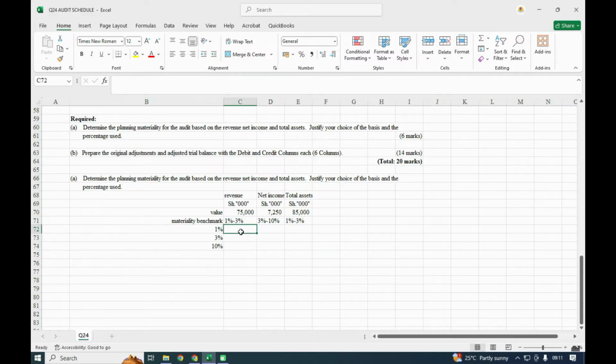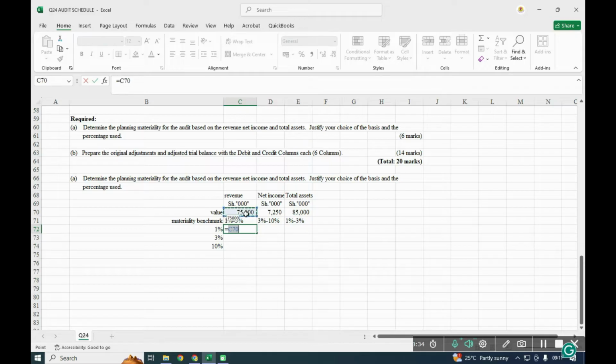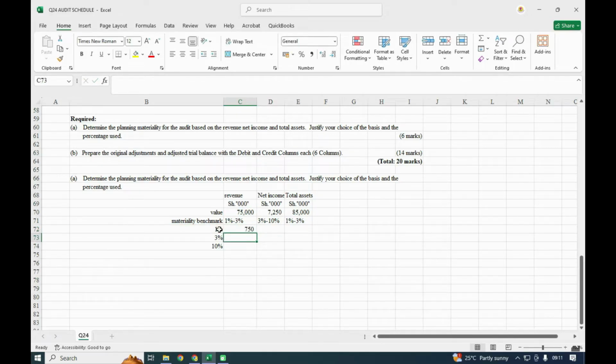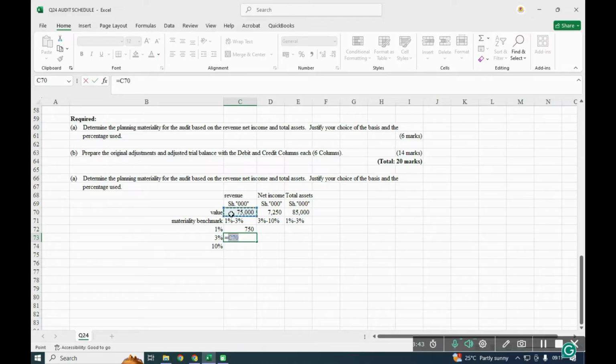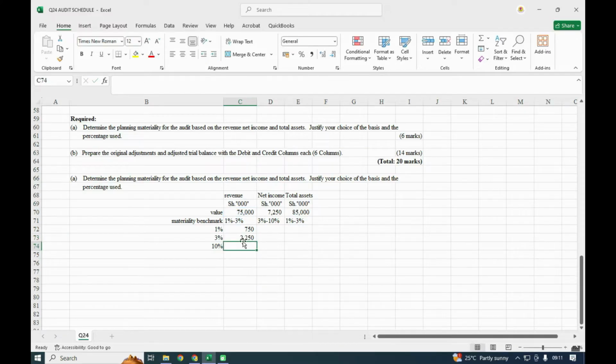So that for this one, it can either be this one multiplied by 1%, which will be 750, and still this one, it can be multiplied by 3%. So the maximum we can have as our materiality level is 2250, minimum is 750, and the revenue when you're taking 1%. So if a value lies between 750 and 2250, that one we shall term as immaterial.